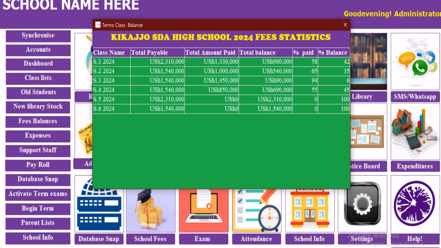This is the total amount they are supposed to pay for the whole class, for all students. This is what they have so far paid. This is the total balance they are demanded. They have paid 58%, and 42% is demanded in that class.